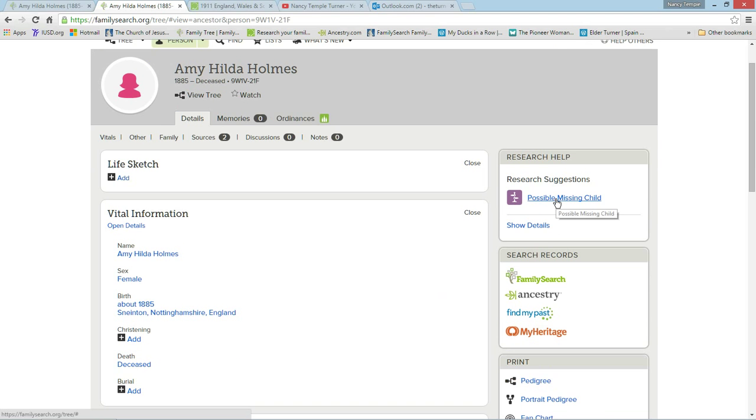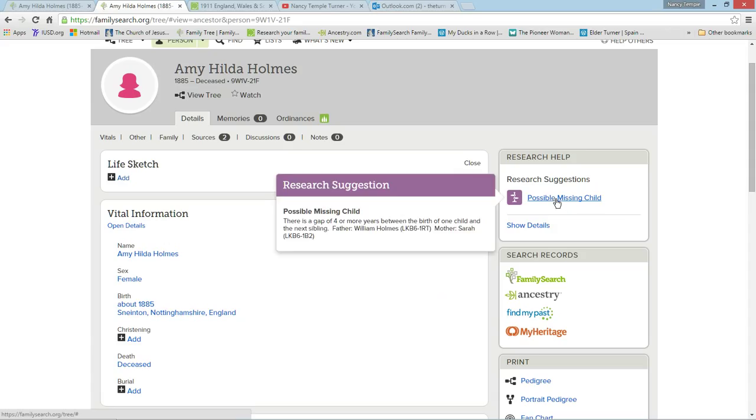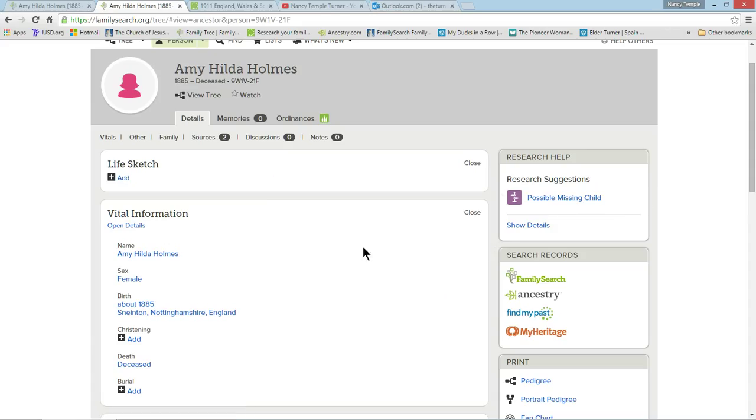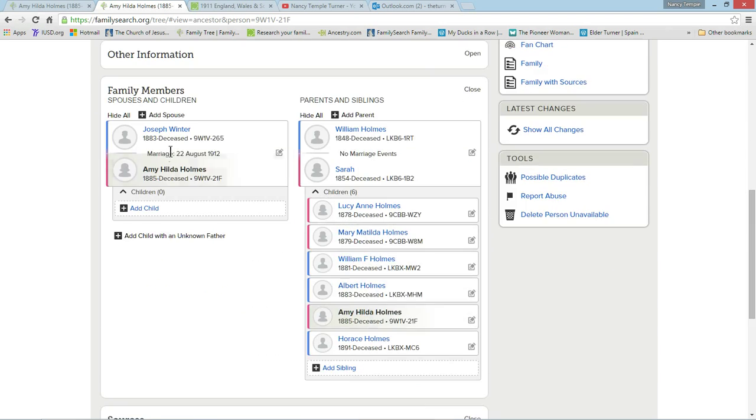We've got a new one now, possible missing child, which is probably for her parents, and it is. We have two sources attached. Temple work is now open and available to do because we have a standardized birth date and place. And now she has family members attached to her.